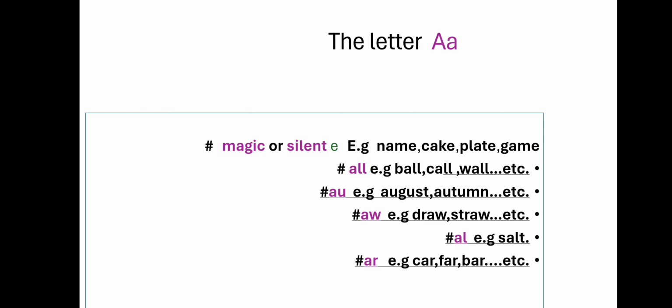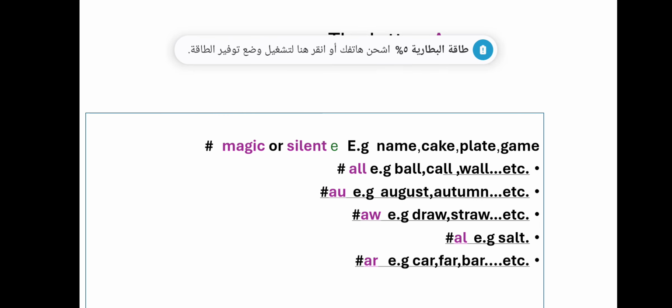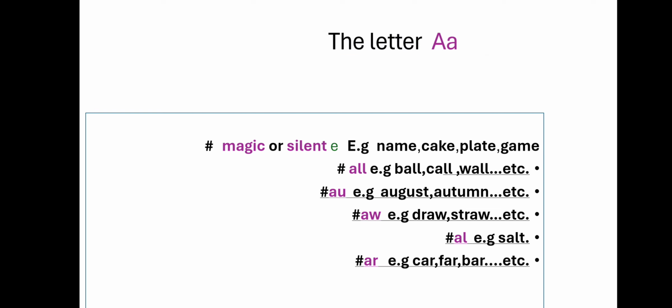We have another sound of the letter A when it's followed by double L. We pronounce it all, like ball, call, wall. Another sound of the letter A when it's followed by the letter U, we pronounce it O, like August, autumn. The sound of the letter A when it's followed by the letter W, we pronounce it ah,